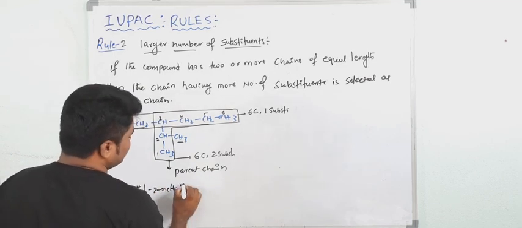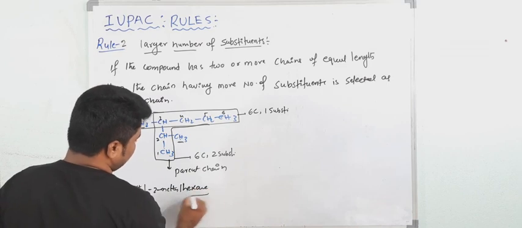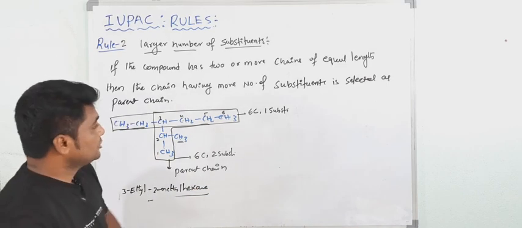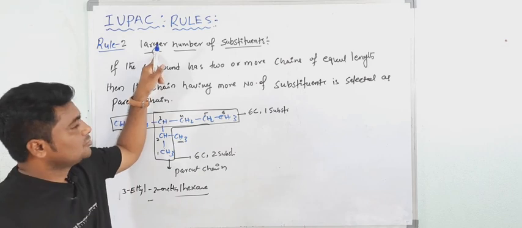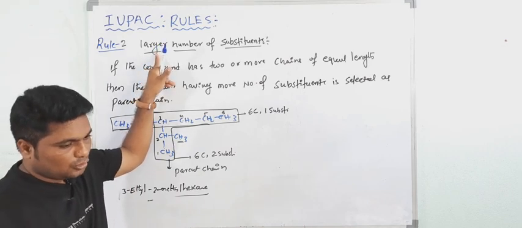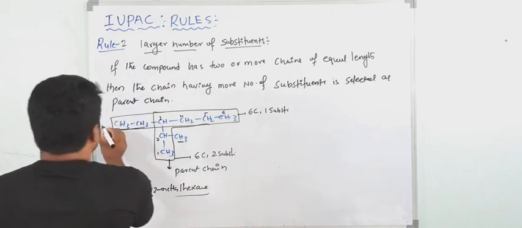Total how many carbon atoms? 6. That is hexane. Understood? So this is the large number of substituent rule. Okay. Now see first one.